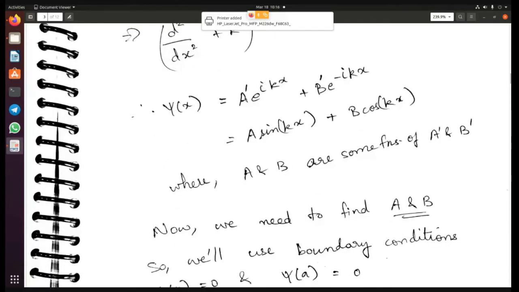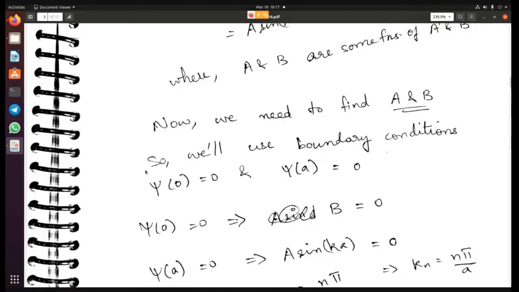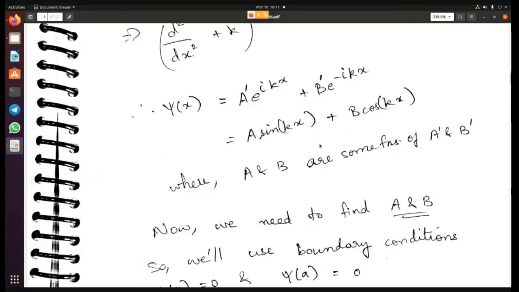If you have any question, please convert this e power ikx and e power minus ikx into sine and cos functions and see whether you're getting this solution or not. Please verify that when you're reading it. Any questions up to this point? So far we've just set up the problem.